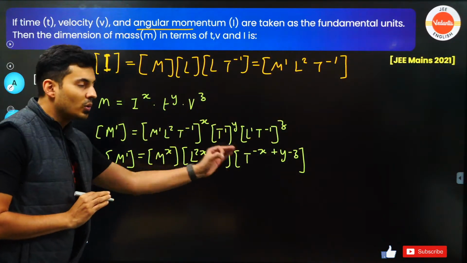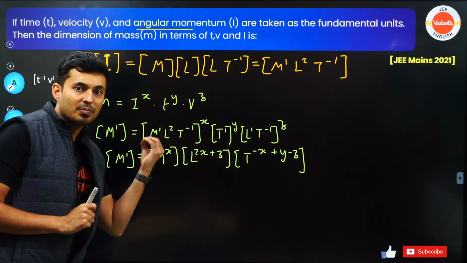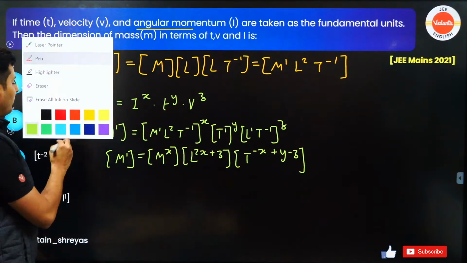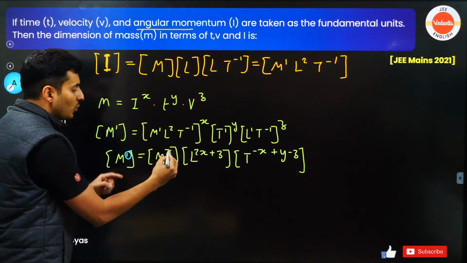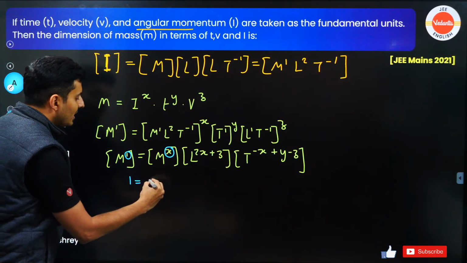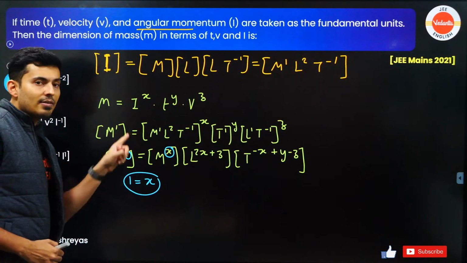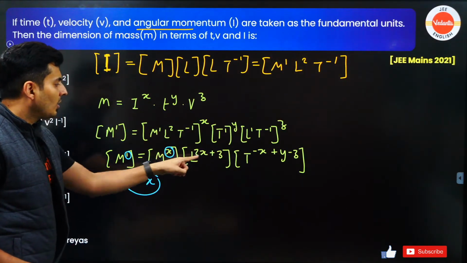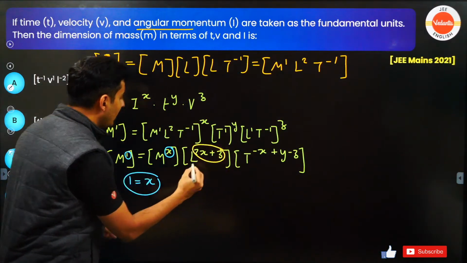Now what you need to do once you get to this state is compare the similar dimensions' powers. Just compare the powers, guys. Look over here, the dimension of m is raised to 1. Here also it should be raised to 1. So basically 1 will be equal to x. So x is basically 1. Next, compare the powers of L. You can clearly see there is nothing on this side.